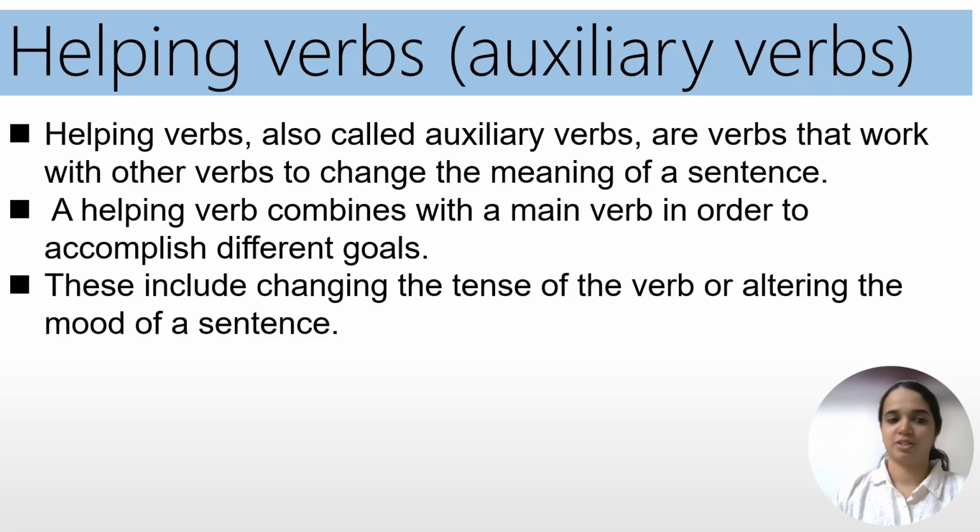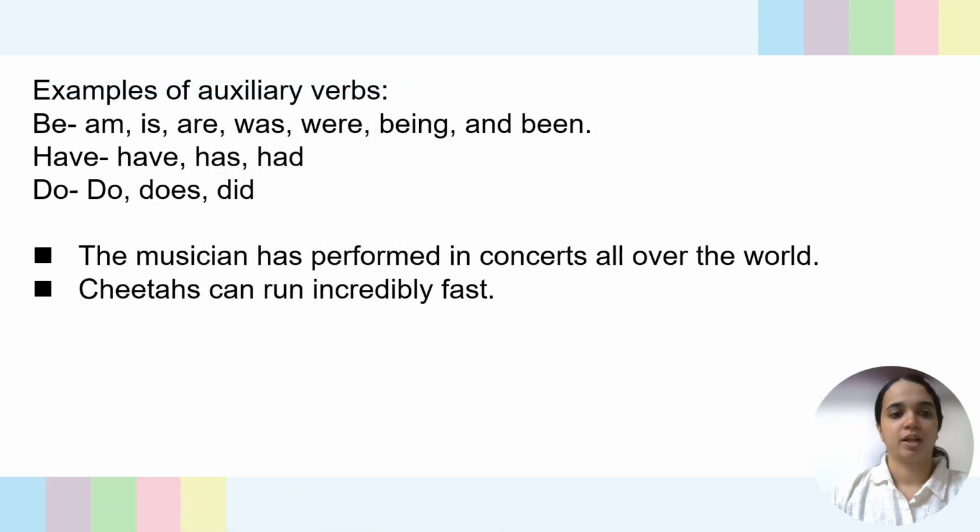So what are the different goals? We can check. These include changing the tense of the verb or altering the mood of a sentence. When we study the 12 tense forms, we know the importance of these auxiliary verbs. It helps us to understand the time when it happened, whether the action was completed, or how long it happened. Here are the examples.